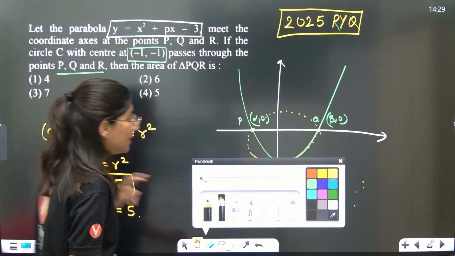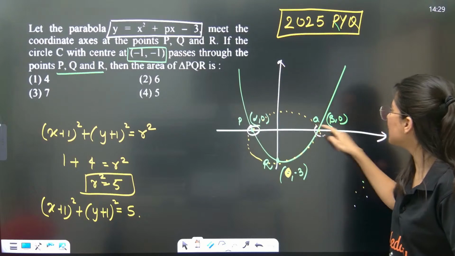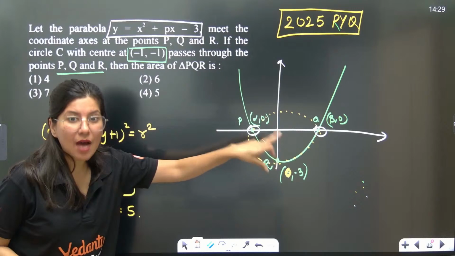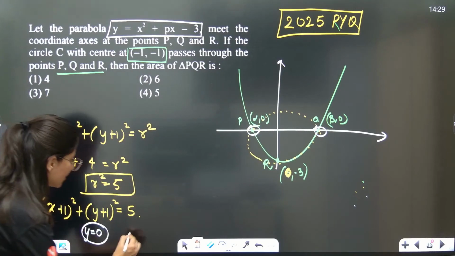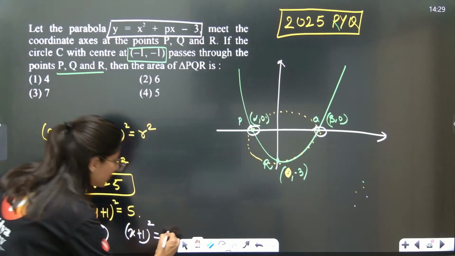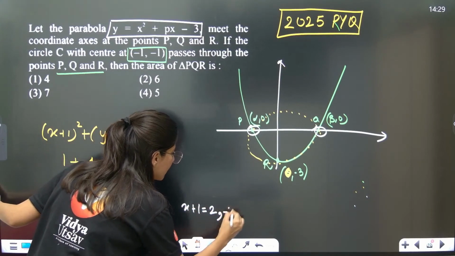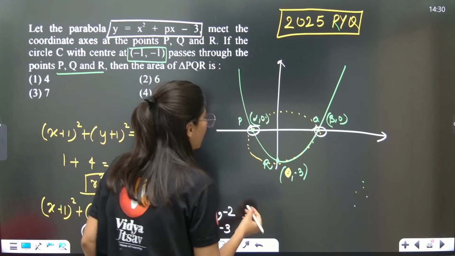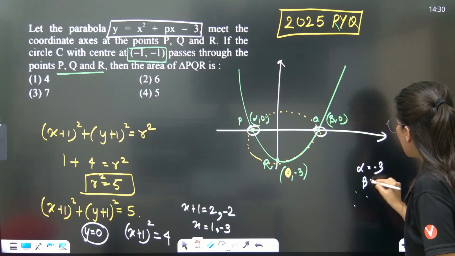Now as per the question, the circle also passes through 2 more points, (α, 0) and (β, 0). To get the values of α and β, put y = 0. The moment you put y = 0, (x + 1)² = 5 − 1, that is 4. So clearly x + 1 = 2 or −2, so x = 1 or −3. That means α is −3 and β is 1, or vice versa.